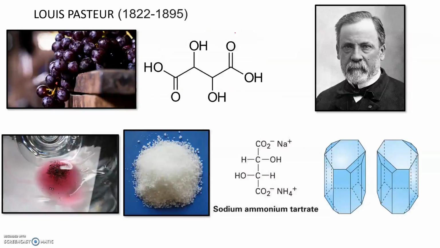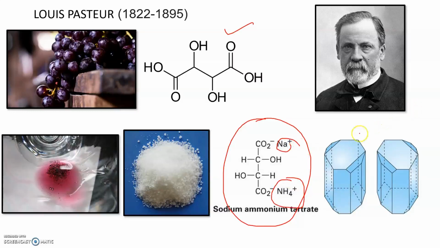Then in 1847, Louis Pasteur involved himself in analyzing tartaric acid, which was extracted from grape juice fermentation. What he did was he collected this tartaric acid and crystallized it as sodium ammonium salt. As it is a dicarboxylic acid, one H will be replaced by sodium and the other H will be replaced by an ammonium ion. Now after crystallization, he noticed two kinds of crystals. One is this and the other is this.